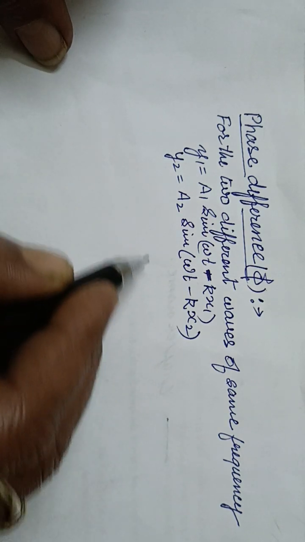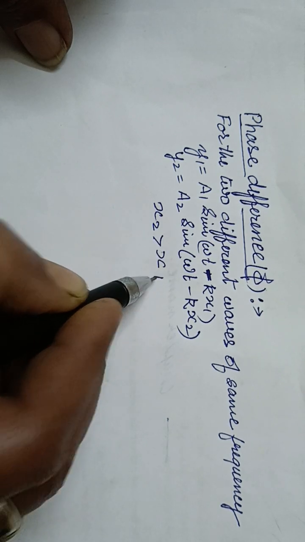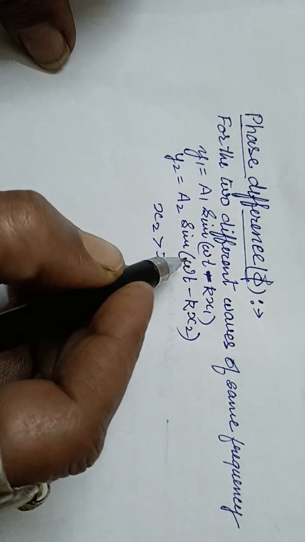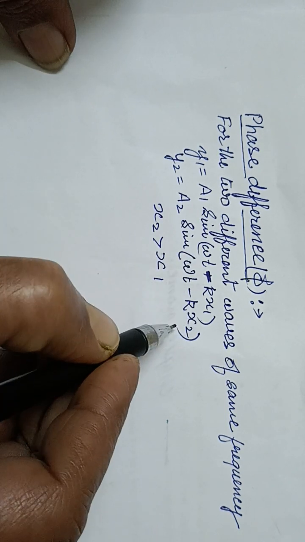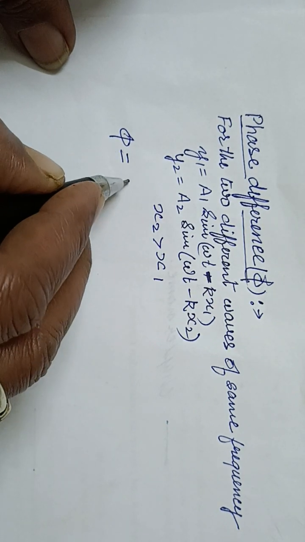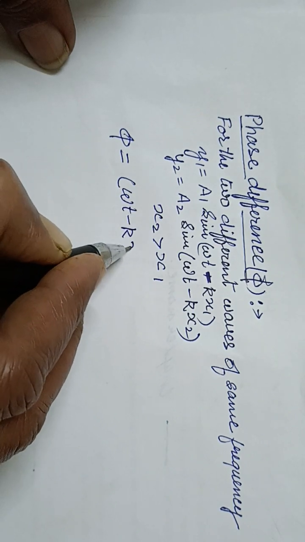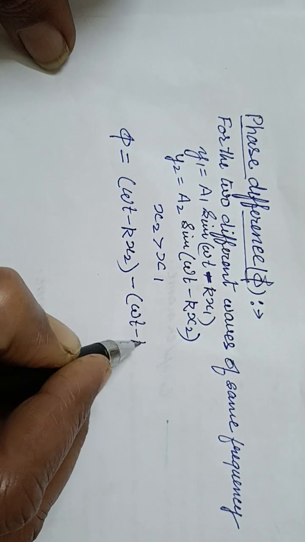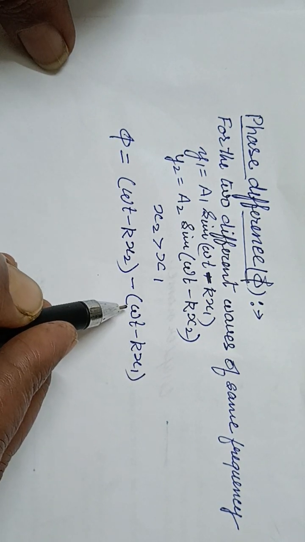Suppose x2 is greater than x1, then the phase difference is found this way, because this factor is called the phase. This is the phase of the wave. So the phase difference phi equals omega t minus kx2, minus omega t minus kx1. On subtracting, the omega t factors cancel out.